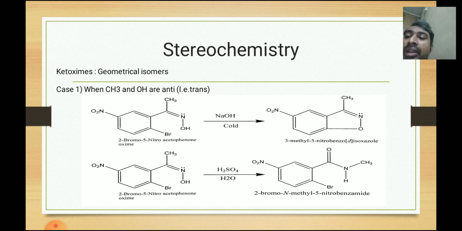Now we have understood this thing. Now we will react this molecule, this 2-bromo-5-nitroacetophenone oxime, in the presence of acid, that is sulfuric acid, and water. We will get N-methyl 2-bromo-5-nitrobenzamide, and this will confirm our anti migration: any alkyl group or aryl group anti to the hydroxyl will migrate here.